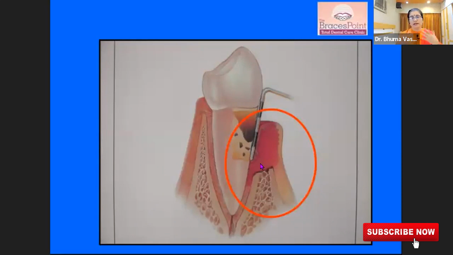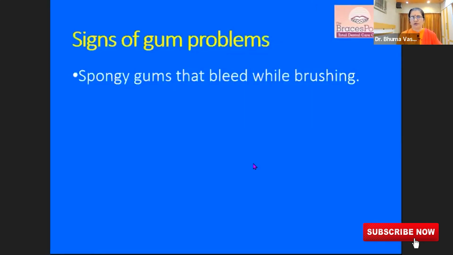So the teeth become loose. Suddenly, one fine day, one feels, oh my God, my teeth are shaking. Or when the patient goes with so much tartar to the dentist, and the dentist cleans the teeth, the patient concludes, oh, my teeth were okay. Earlier they were bleeding, but there was some tartar, and the doctor removed it, and my teeth became loose. But was it because of the cleaning that they became loose, or because of the bone loss? So the bone loss can be prevented by taking care of your teeth when the bone and the gums are healthy. How do we know whether I have gum problems or not?